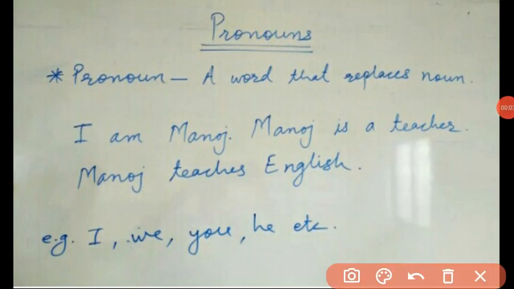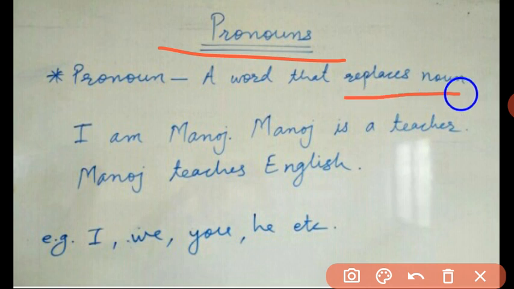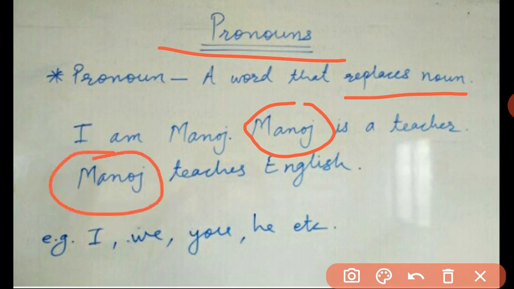Dear scholars, in the previous video, I explained pronouns, in which I explained the definition. What is it? A word that replaces a noun. Later, we learned how the noun is replaced. Then, I gave these examples of pronouns.